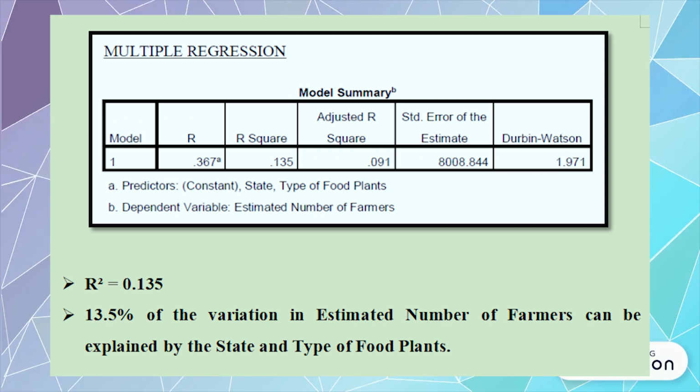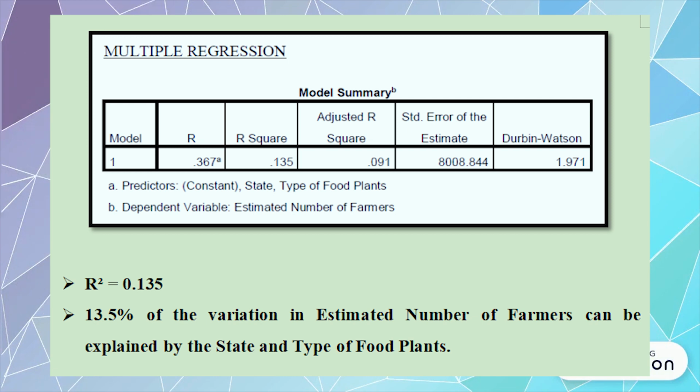For the multiple regression, the SPSS output shows the R value is 0.367 and the R square value is 0.135. The independent variables we use in this model are state and type of food plant, and the dependent variable is estimated number of farmers.